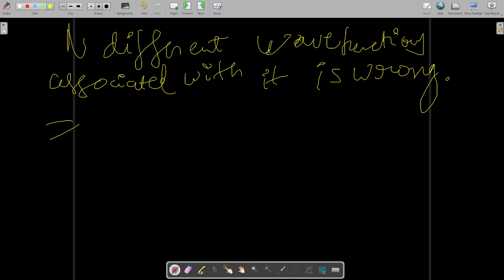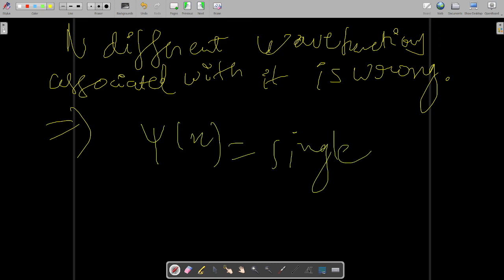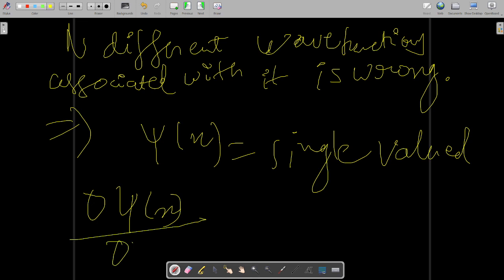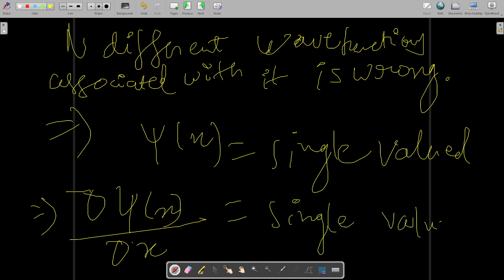Okay, so what does this imply? This implies that psi of x will be single valued. Now as psi of x will be single valued, it is quite obvious that del psi by del x will in turn also be single valued only. So this was all about the second property.